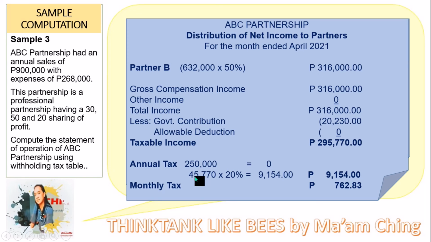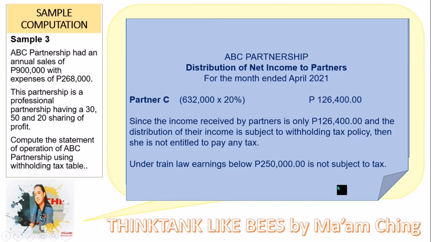The remaining amount, 45,770, multiplied by 20%, gives 9,154. So the annual tax is 9,154. To get the monthly tax, we divide it by 12. So 9,154 divided by 12 is 762.83 monthly tax.